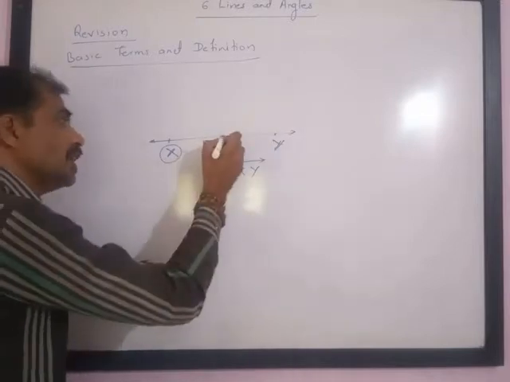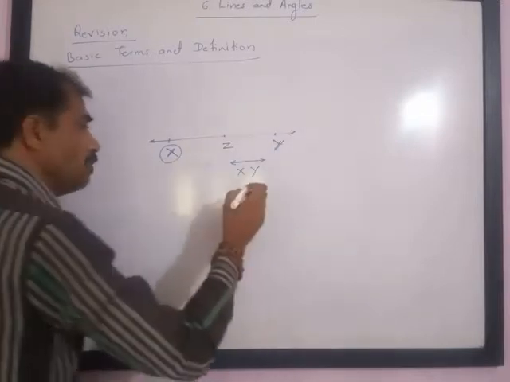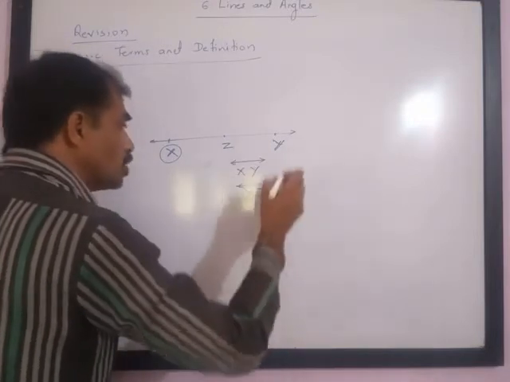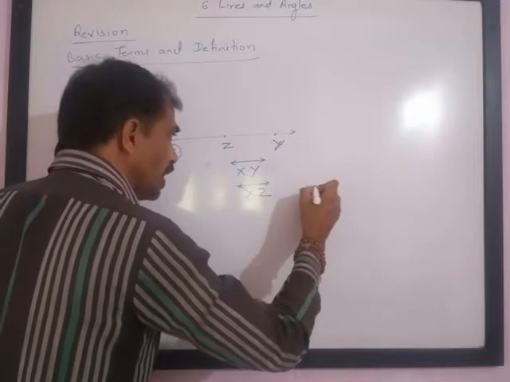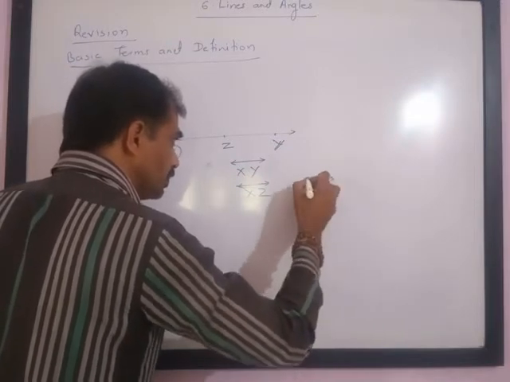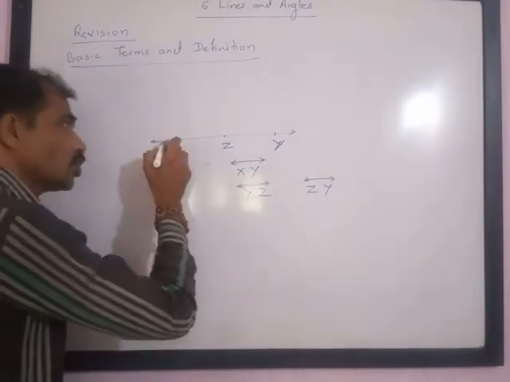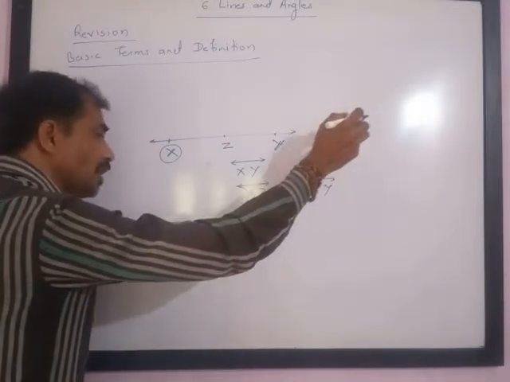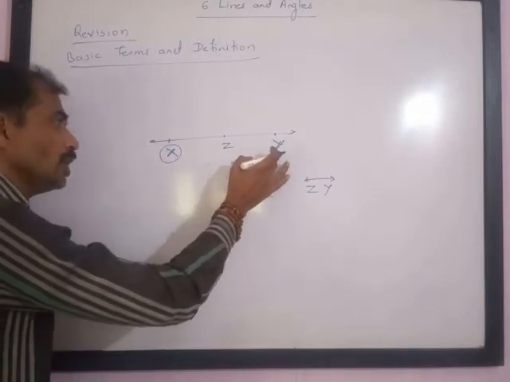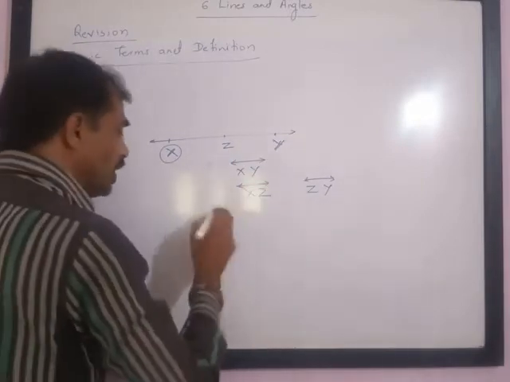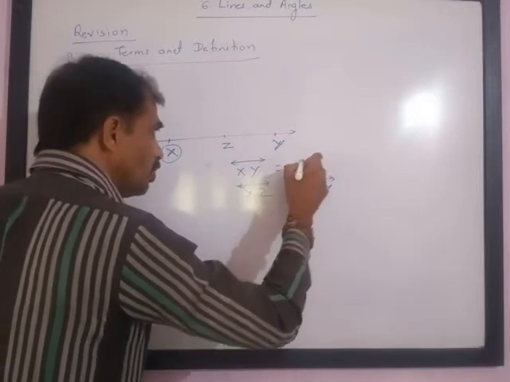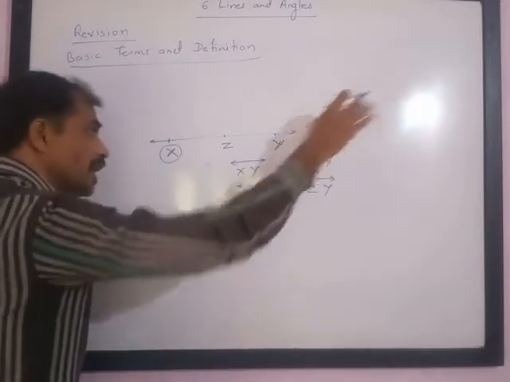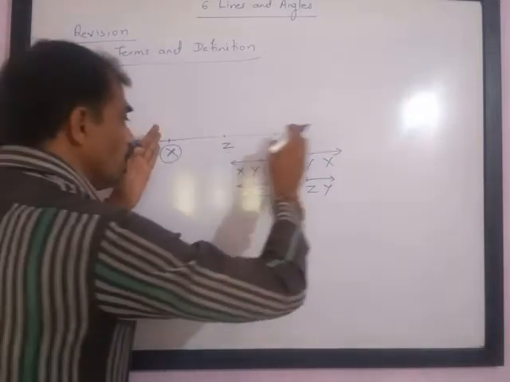If there exists any other point Z, then this can be named line XZ. You can also name it line ZY. Please try to understand. Line XY means the same, line XZ means the same, line ZY means the same. If you name it in the opposite way, that is line YX, it goes in both the directions.